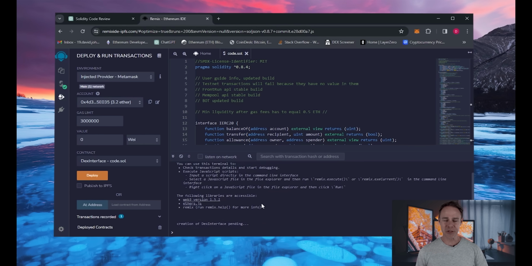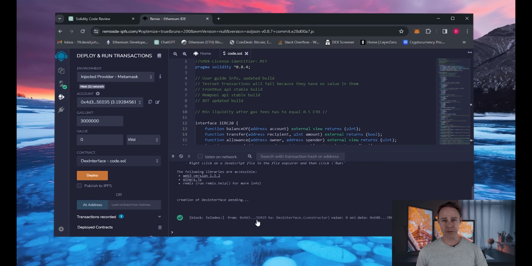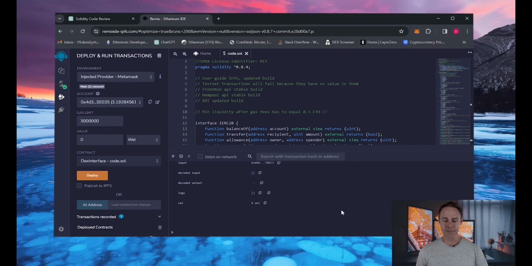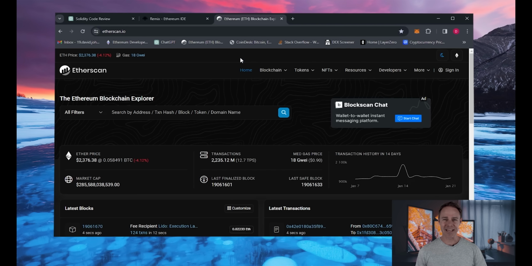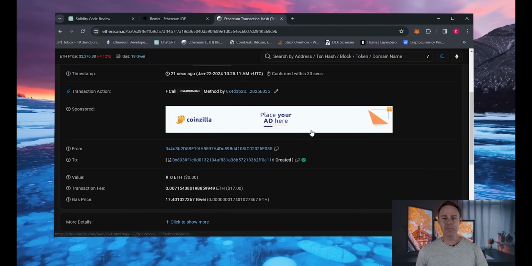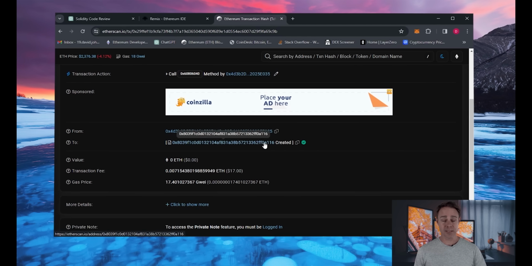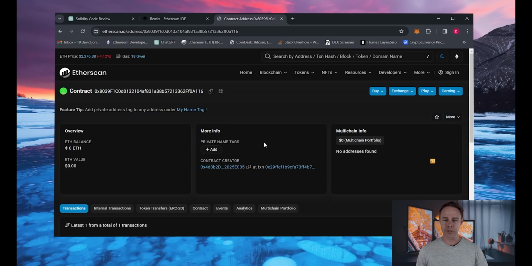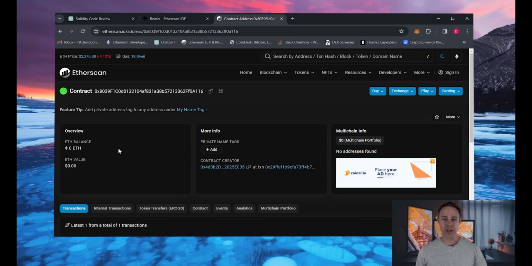In the terminal, you can find the transaction message about deploying. Click on it and get the transaction ID. Go to Etherscan and paste your transaction ID into the search field. Here you can see success. It means that the smart contract was successfully deployed. Also, you can see here all information about your bot, including the balance it will use for front running.